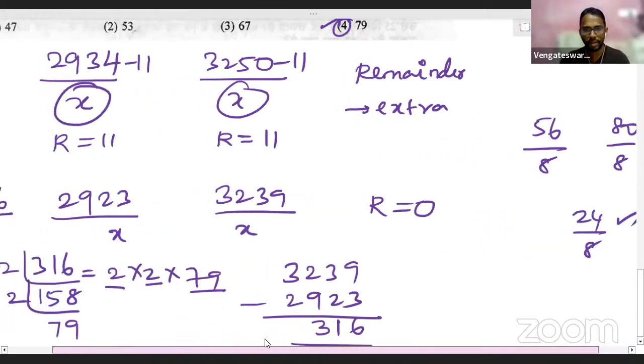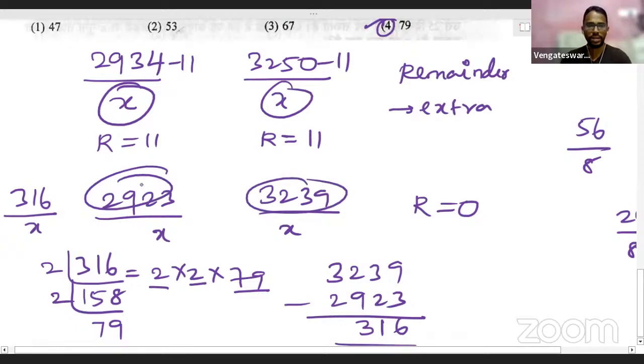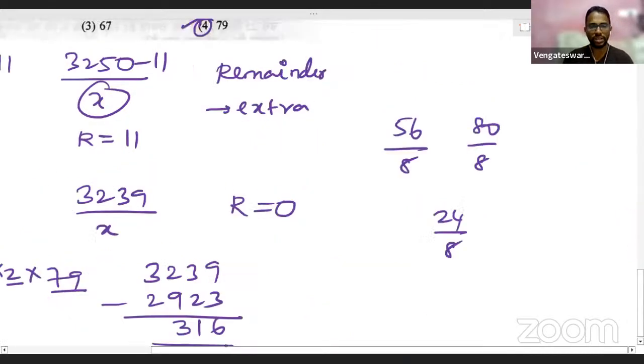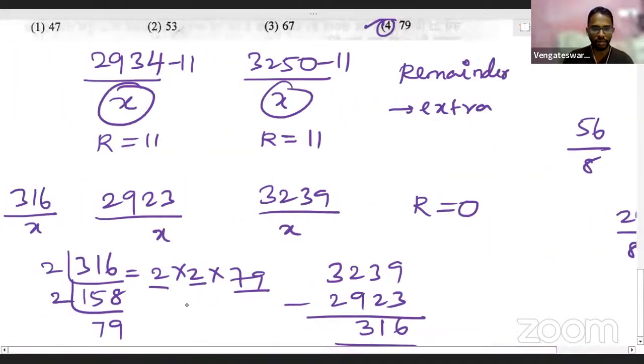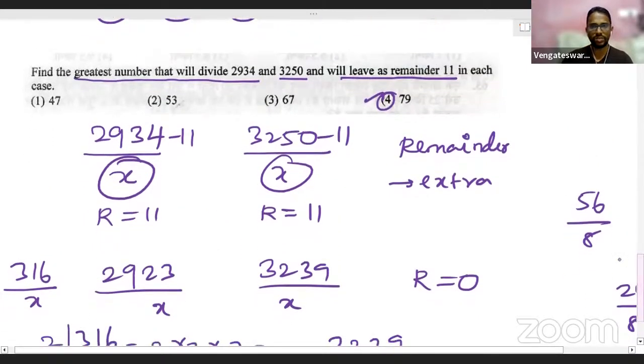That same technique is what I'm using here. If this is divisible by x, and this is divisible by x, the difference between these two numbers, 316, will also be divisible by x. So that's why I'm factorizing 316. So 79 will be a common factor for all these three numbers. That's all. So 79 is the answer.